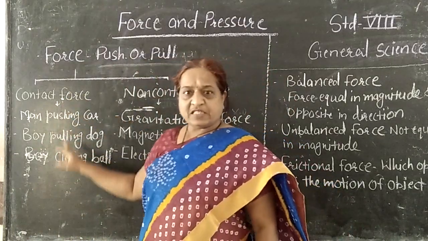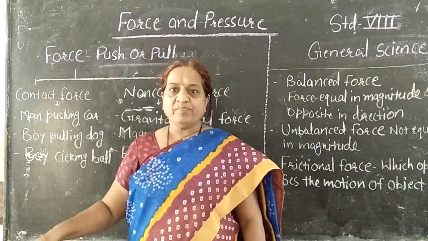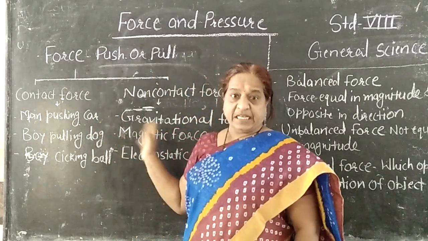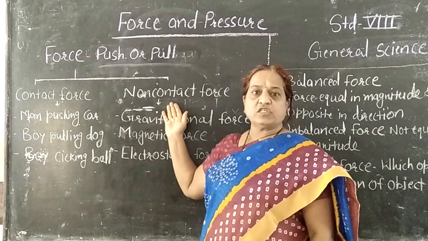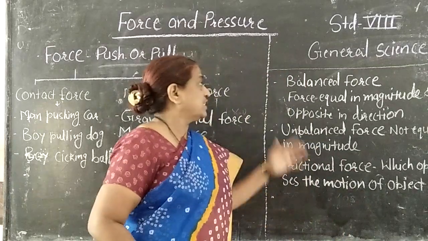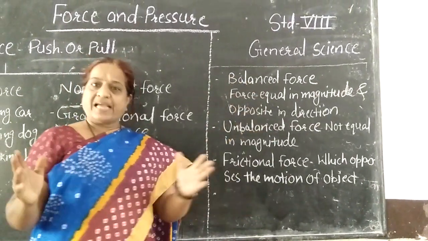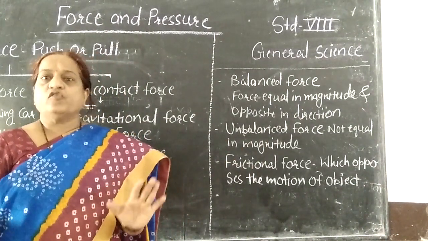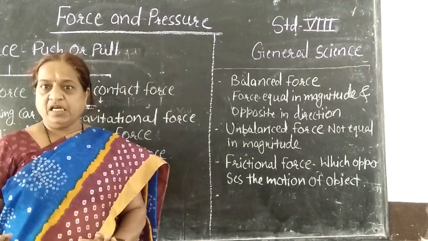For contact force, we have seen the different examples, for example lifting of a school bag, then a man pushing a car, etc. In non-contact forces, we have seen three examples: gravitational force, magnetic force, and electrostatic force. Then we have discussed the balanced force and unbalanced force. In balanced force, the magnitude of the force is the same, but the directions are opposite. So net force is 0. No motion or displacement of the object takes place.